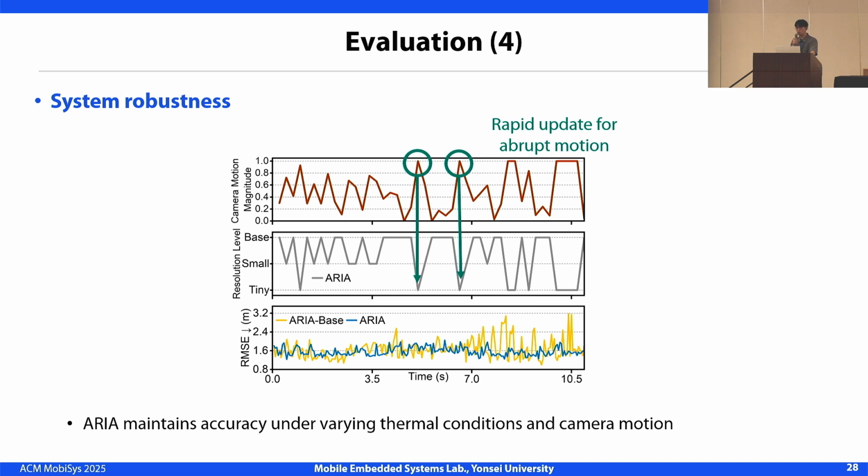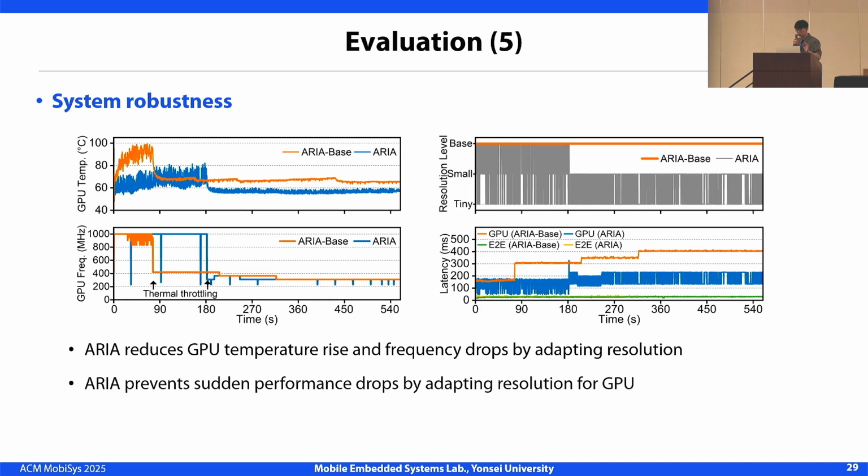Lastly, we evaluate system robustness under varying thermal and motion conditions. For the various motion conditions, ARIA maintains stable accuracy by dynamically adjusting its execution, while ARIA base struggles under the same conditions. For the thermal, ARIA reduces GPU temperature rise and avoids frequency drops by dynamically adjusting resolution based on runtime conditions. Compared to ARIA base, ARIA prevents sudden performance drops, maintaining stable GPU operation and end-to-end latency over time. This highlights ARIA's ability to stay robust under thermal stress.